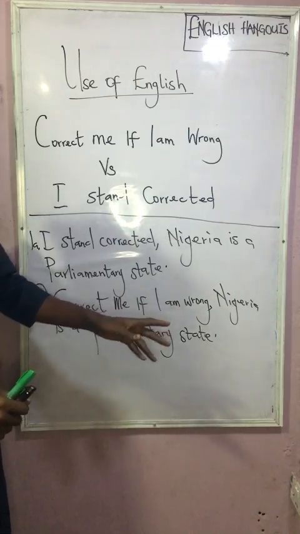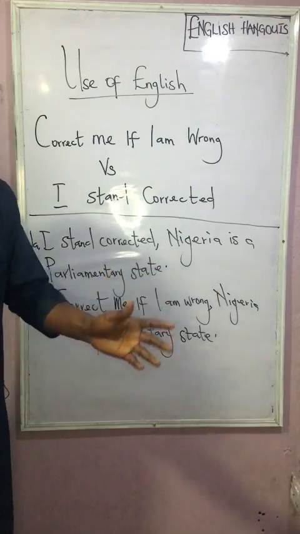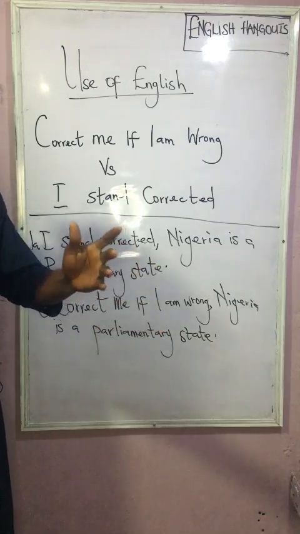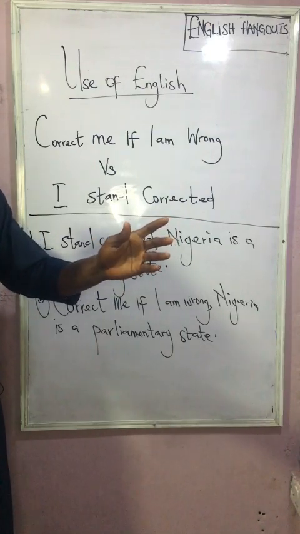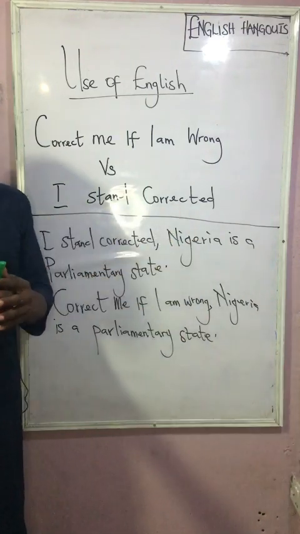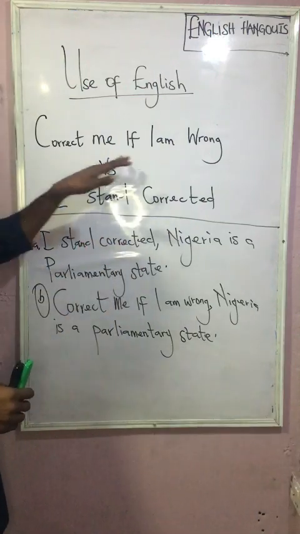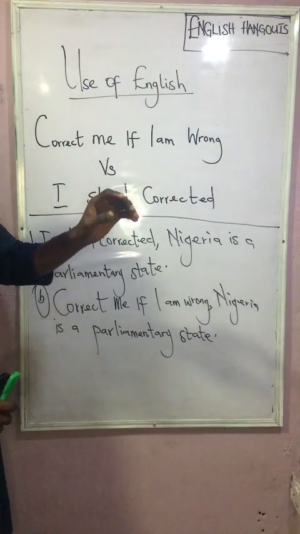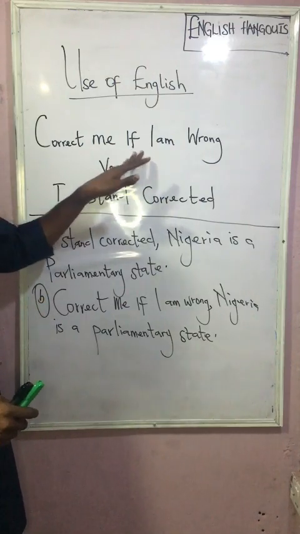Parliamentary system of government is just an entity in a democratic state, a democratic situation, a democratic entity where democracy is being used. And I said "correct me if I am wrong" is a situation whereby what you're talking about is not entirely true. You are not sure whether that thing you're talking about is true or not. That is when you can use "correct me if I am wrong".